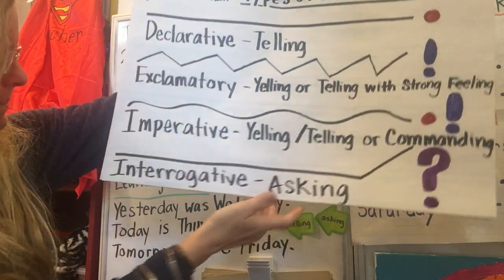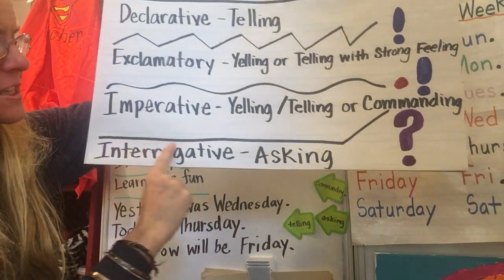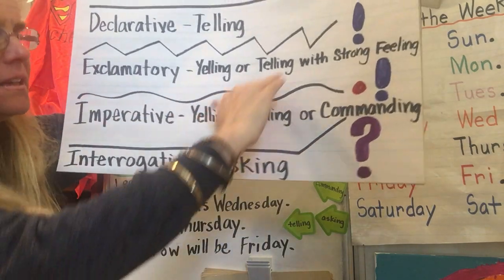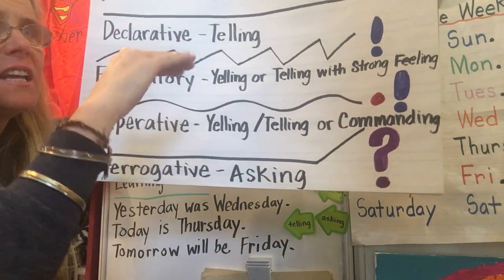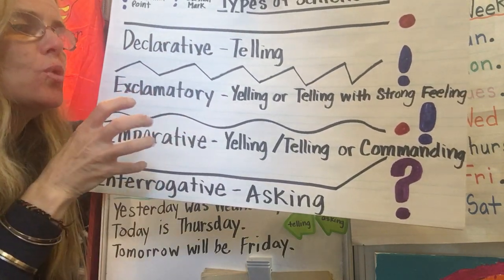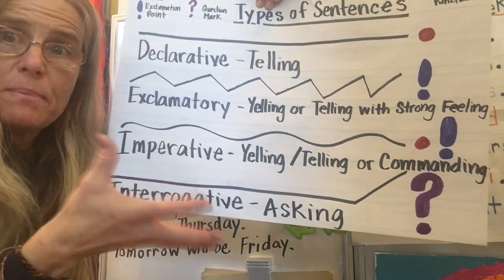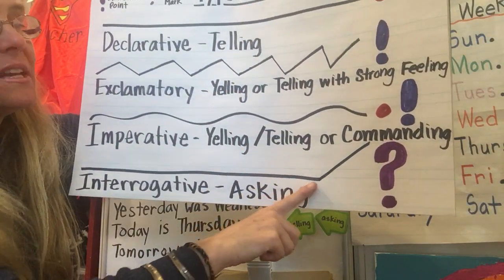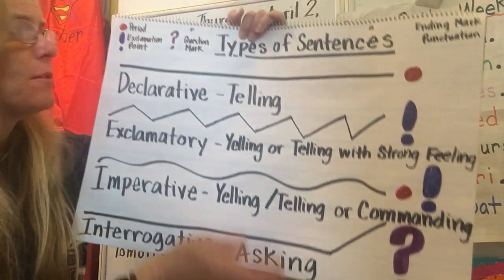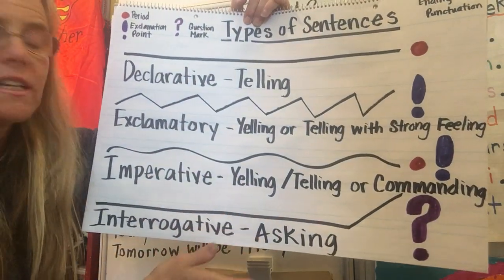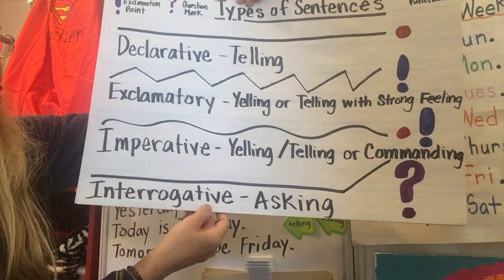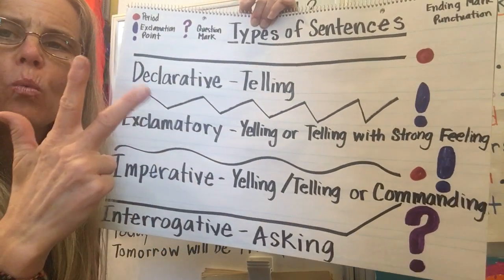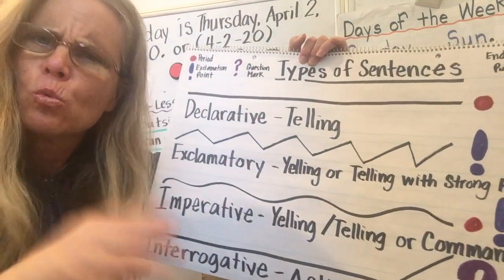That's a complex, compound sentence. Now the last one: your voice stays pretty static, and at the end, it goes up. In this one, your voice could be kind of flat, kind of strong, but you're giving a command, so your voice is going to change a little bit. It might be a little bit firm. In this one, your voice stays pretty static like the telling, but at the end it goes up because this is wanting information. This is giving information. This is wanting information. It's interrogative, asking who, what, when, where, why, and how, and I need to know right now.